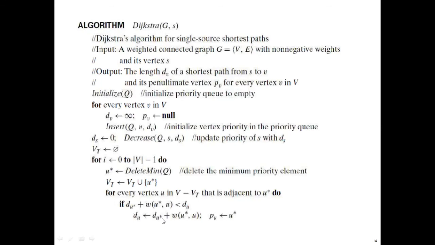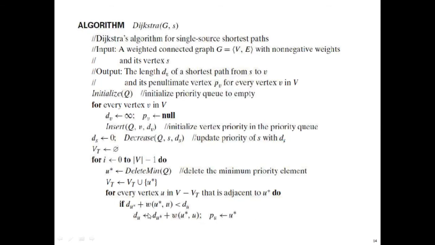So the distance of u star plus w of u star, u, that is the edge weight of u star and u. You find a path to u through u star, so the predecessor of u can be marked as u star.